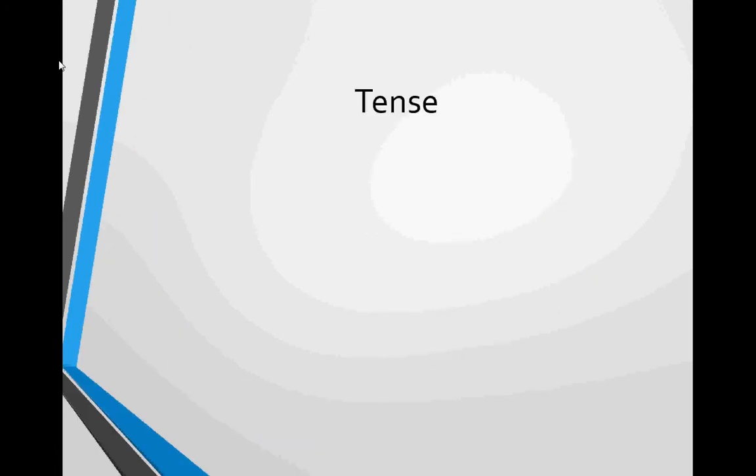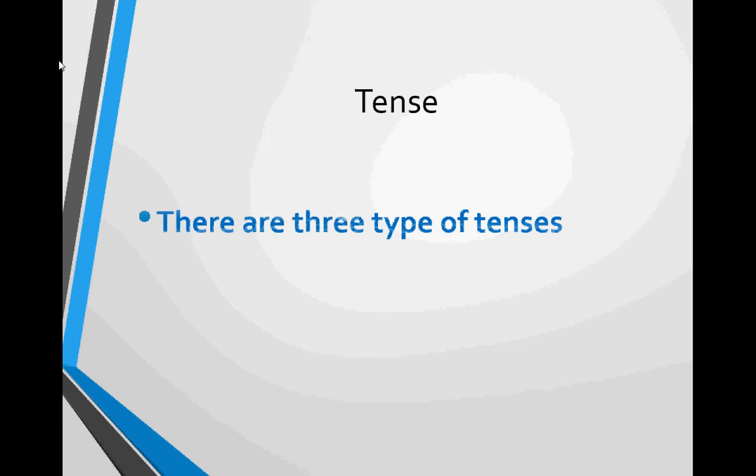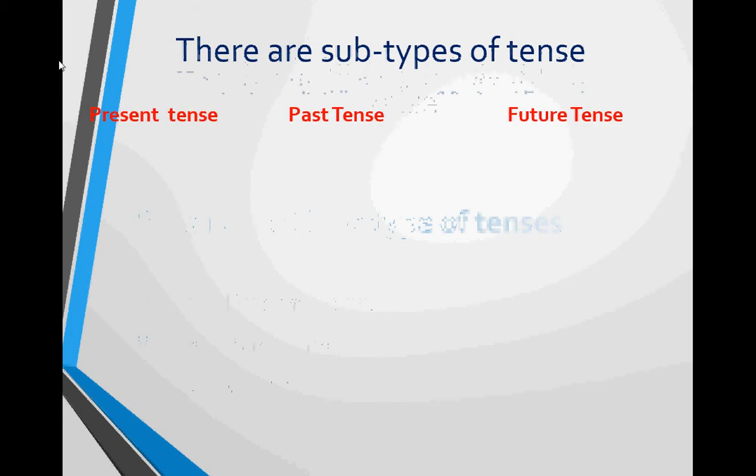We will study about tense. There are three types of tense. First is present tense, second is past tense, and third one is future tense. There are subtypes of tense: present tense, past tense, future tense.